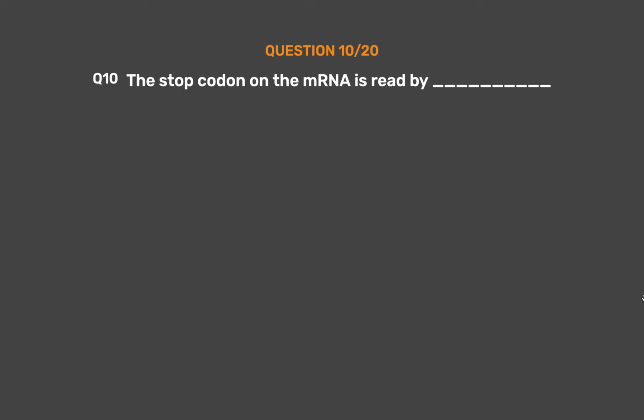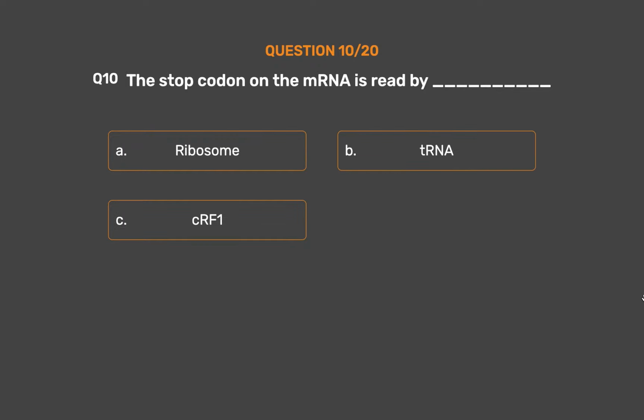Question number 10. The stop codon on the mRNA is read by _. Option A. Ribosome. Option B. tRNA. Option C. eRF1. Option D. mRNA.